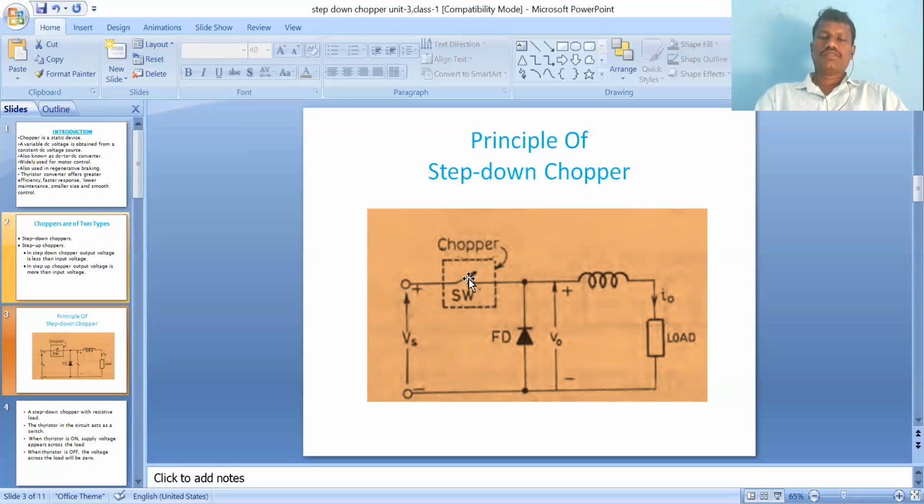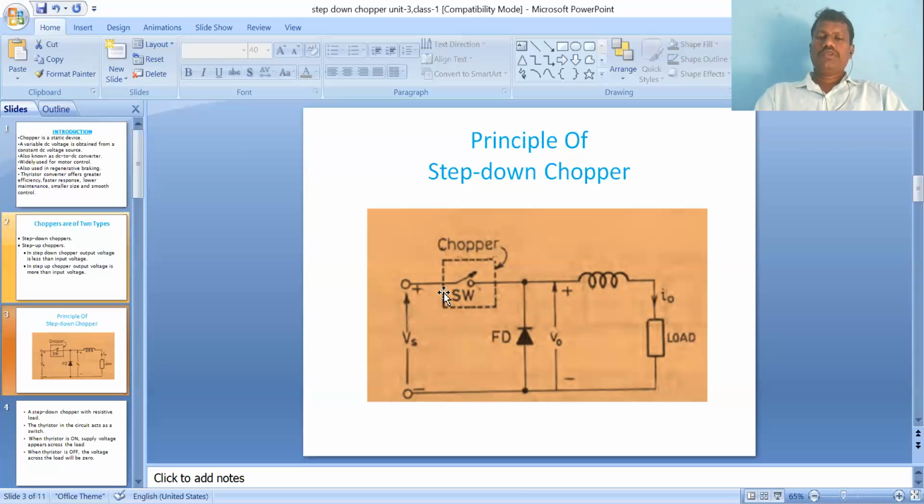Once the chopper is in the on state, the freewheeling diode has its cathode connected to the positive, so automatically the diode is reverse biased and acts as an open circuit, so there is no conduction of the freewheeling diode. Once the chopper is in the on state, the current flows through Vs plus, chopper, inductor, load, and finally Vs minus.